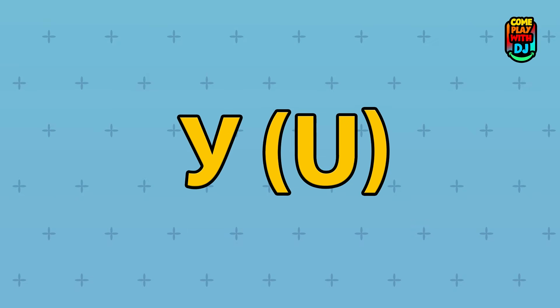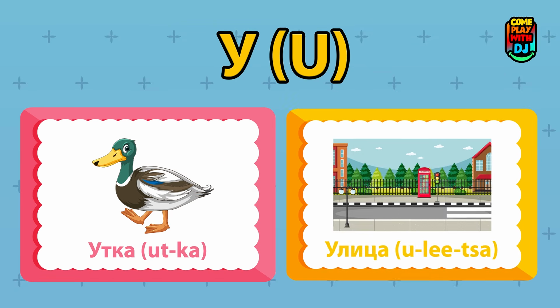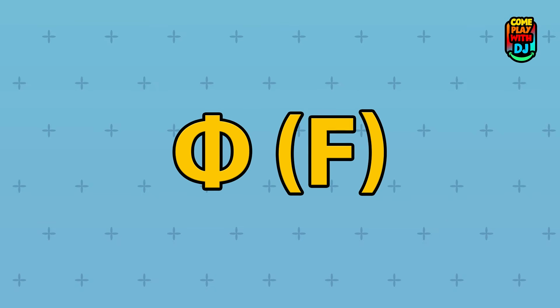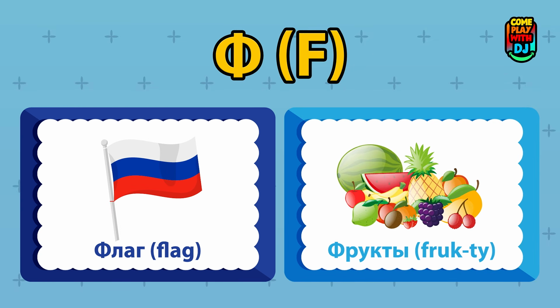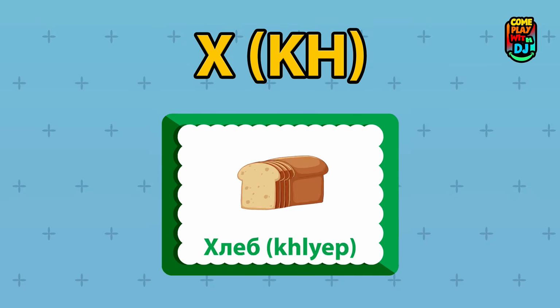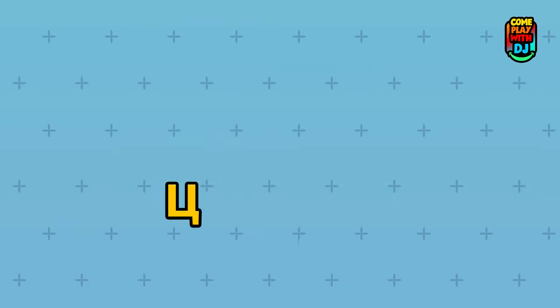U. Here's U. It sounds like U, as in moon. Utka, duck. Ulitsa, street. F. This is F. It sounds like F, as in fox. Flag, flag. Frukty, fruits. H. The letter H sounds like a hard H, as the K in lock. Khleb, bread. Kholod, cold.